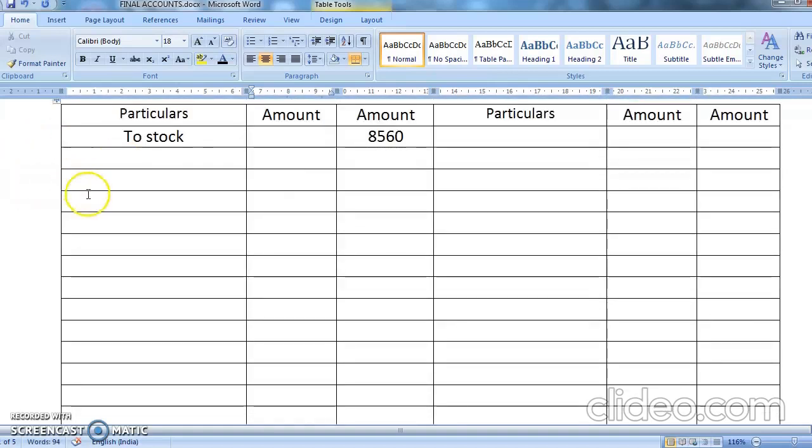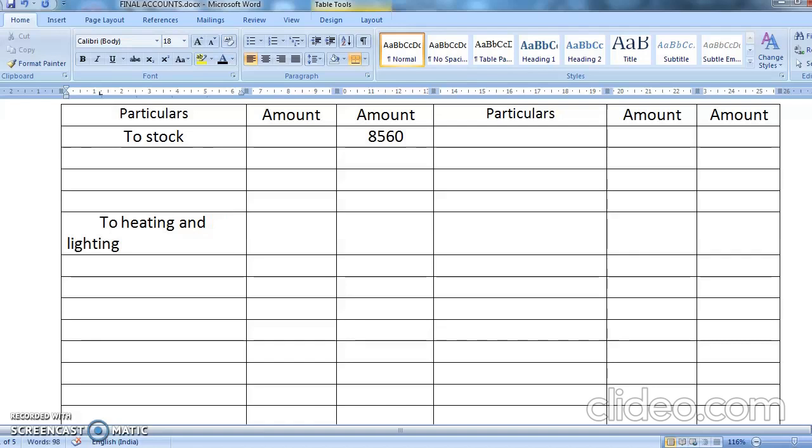What was that? We'll leave something for purchase and then we'll write. One was heating and lighting. Okay, there is an adjustment. So this will also come in inner column 950. Then you have wages. No, heating and lighting is not having an adjustment.